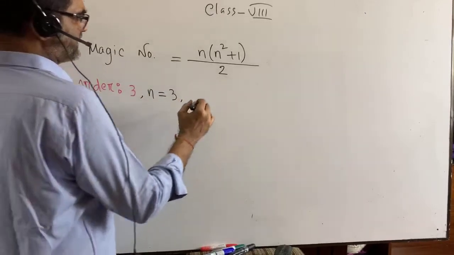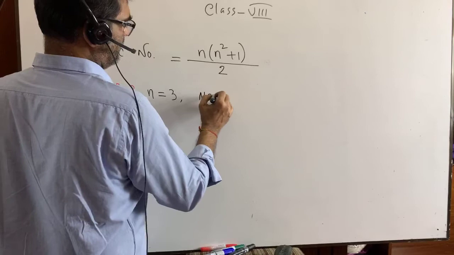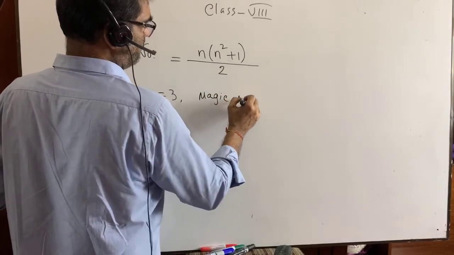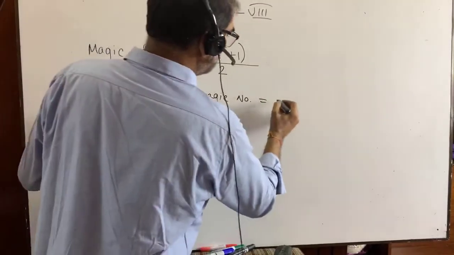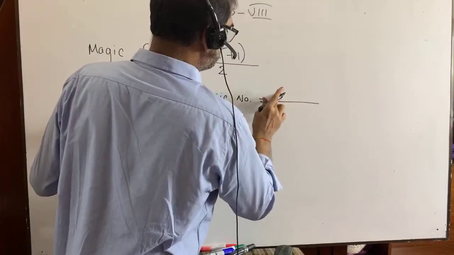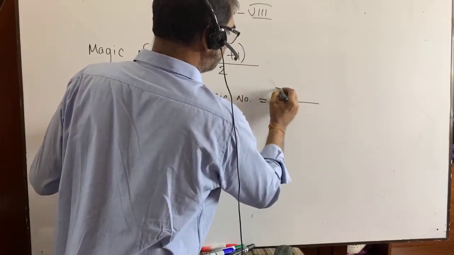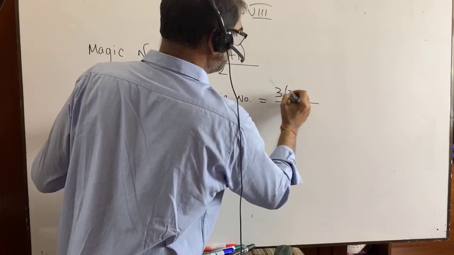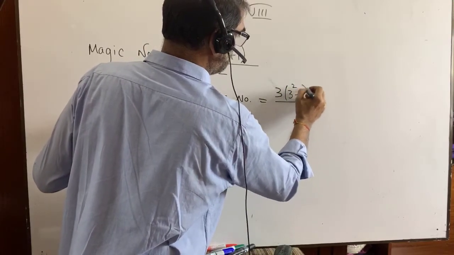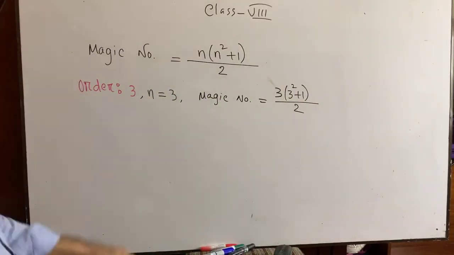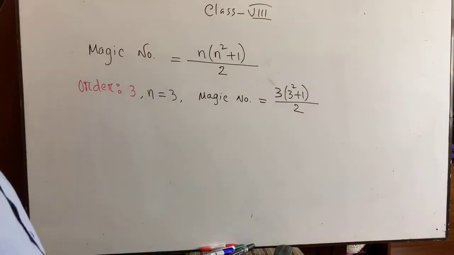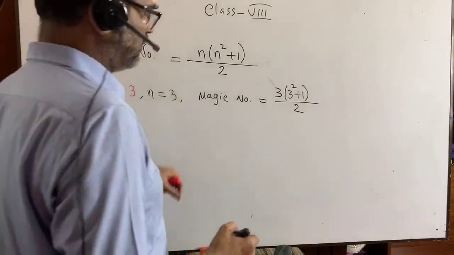Then what is the magic number? Magic number is equal to, n equals 3, so 3 into (3 square plus 1) by 2. So 3 threes are 9, plus 1, 10. 10 into 3, 30. 30 by 2 equals 15.